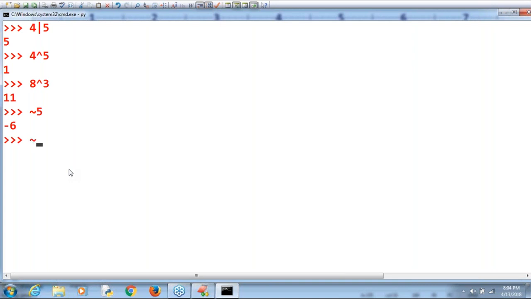Next, negation of true. What is the answer? Respond immediately. Negation of true. What is the answer? Good. -2 is the answer. Okay.